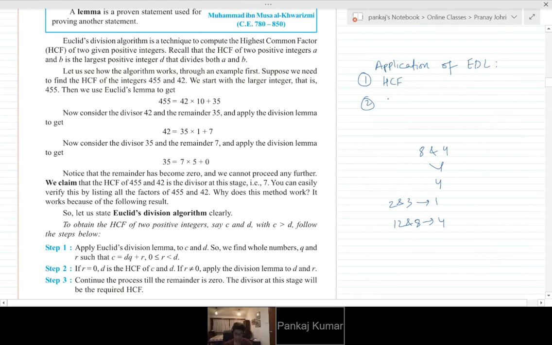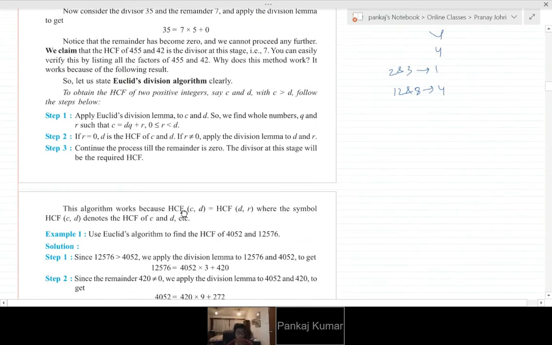The second application is finding the properties of numbers. Now we will be going through questions on both these applications. We have studied Euclid's division algorithm, defined it, and studied its applications. Now we will be solving a few questions.